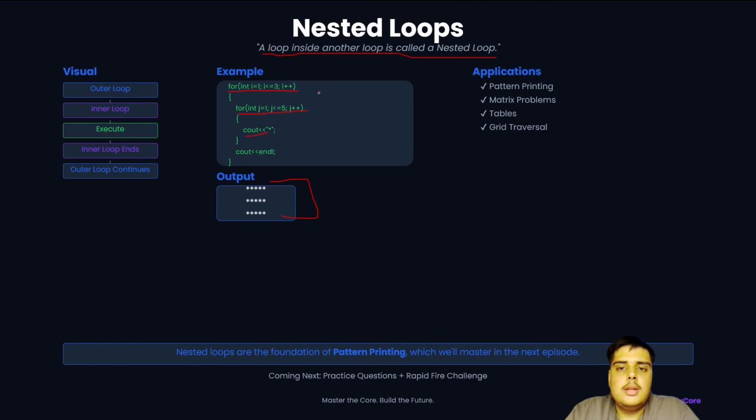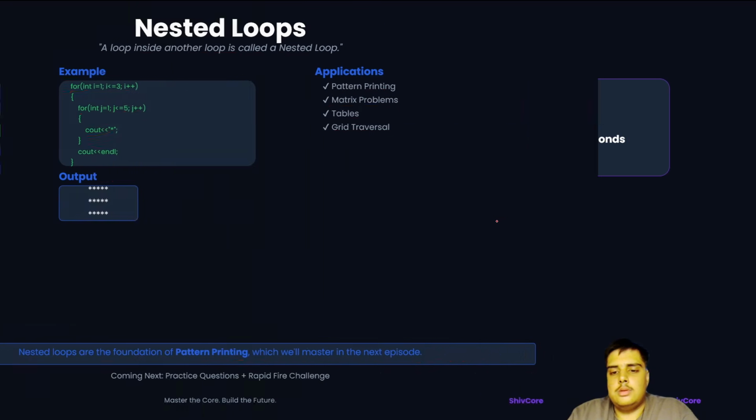So the thing is that it is used in matrix problems. It is like pattern printing problems. It uses tables. It is grid traversal done here. So visually, the outer loop runs, then the inner loop executes and the code executes in it, and then the inner loop ends and then the outer loop continues. So nested loops are the foundation of pattern printing, which we will master in the upcoming episodes.